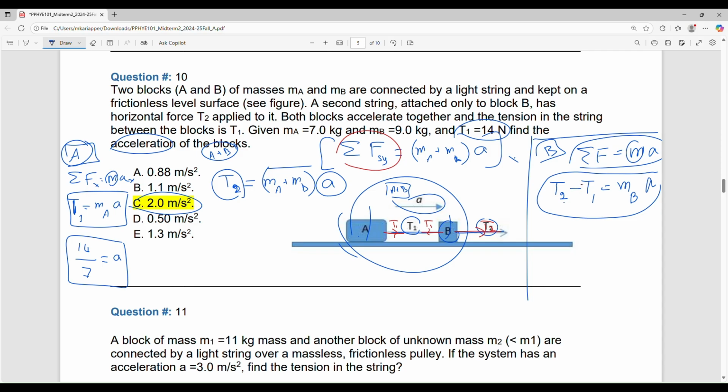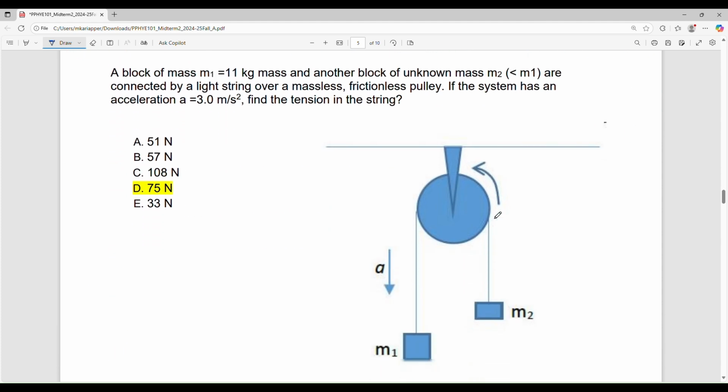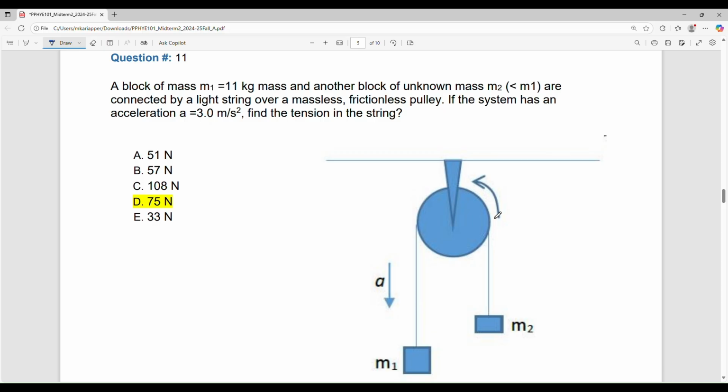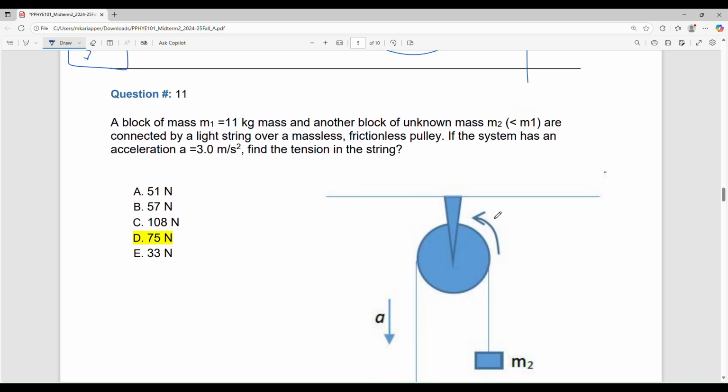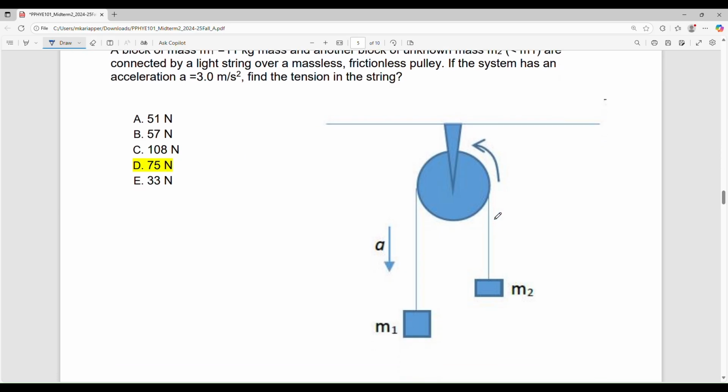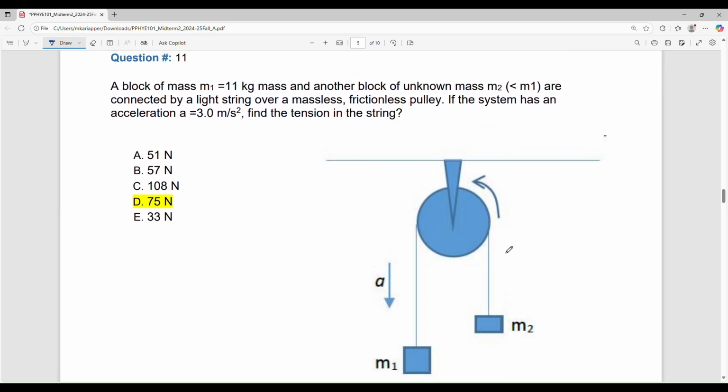Okay, let's do question number 11. I will stop unless you want me to continue. This one, the last one. Right, let's do this.